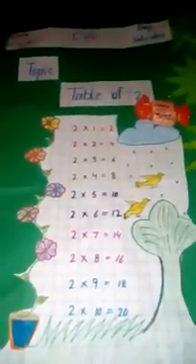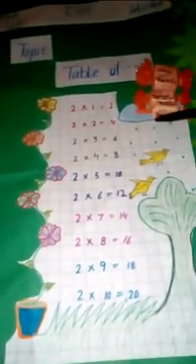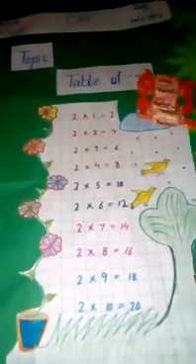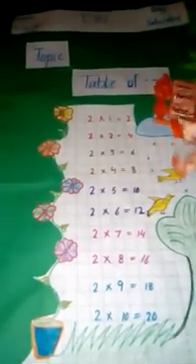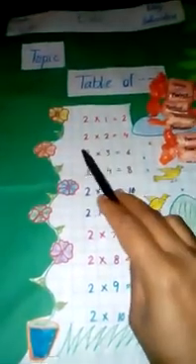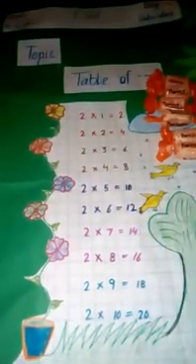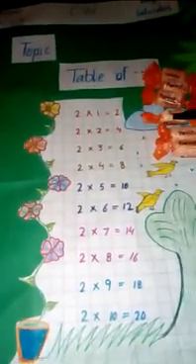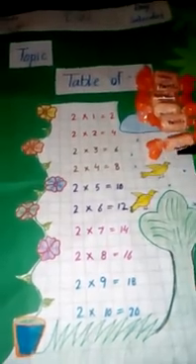These are 2 candies. 2 ones are 2. We add 2 more candies. 2 twos are 4. 1, 2, 3, 4. We add 2 more candies. 2 threes are 6. 1, 2, 3, 4, 5, 6.